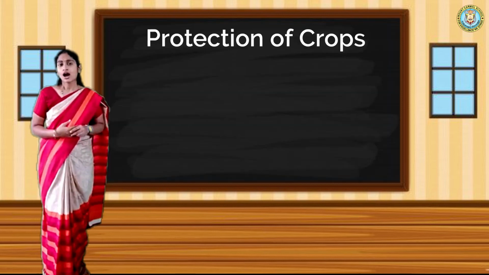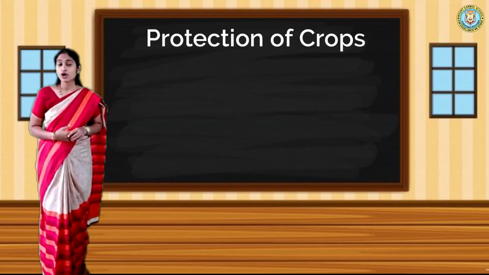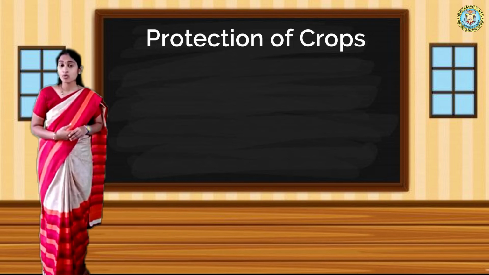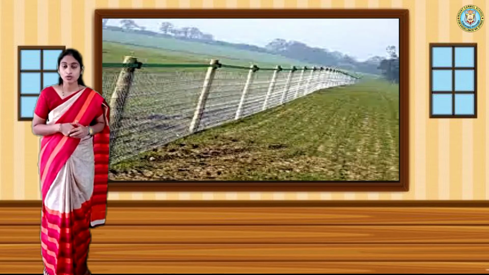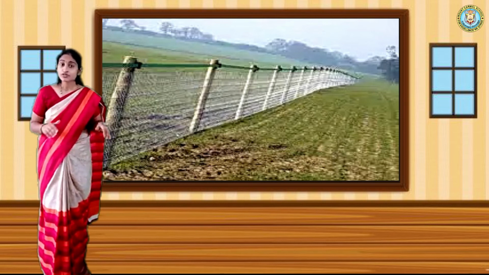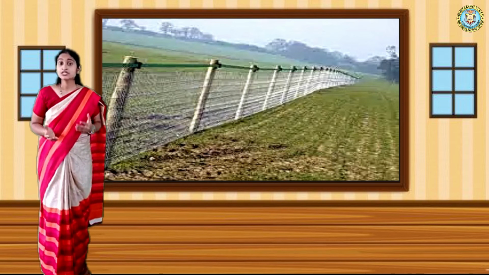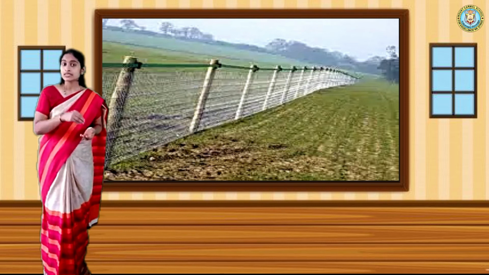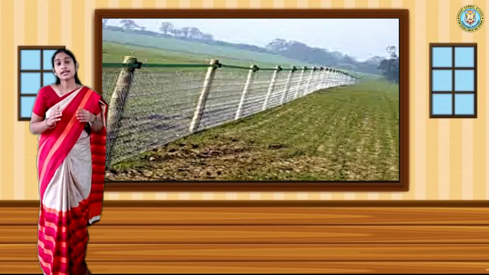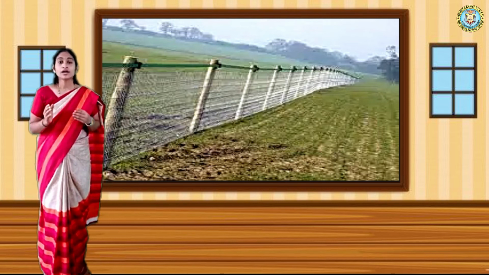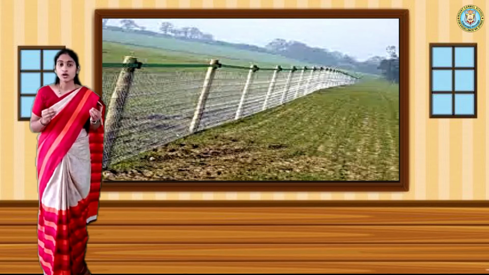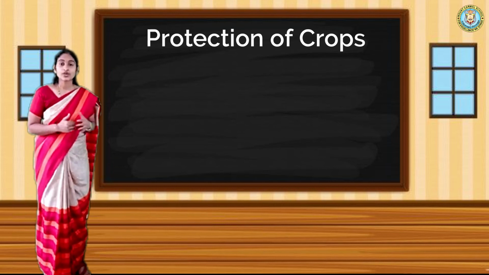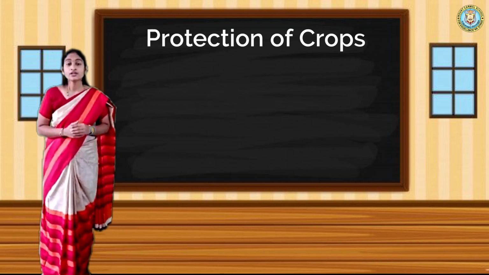How do we protect our crop from animals like cows? By fencing the ground. The animals cannot come inside the farm, cannot harm and cannot destroy the crop. In this way we can protect the crops.